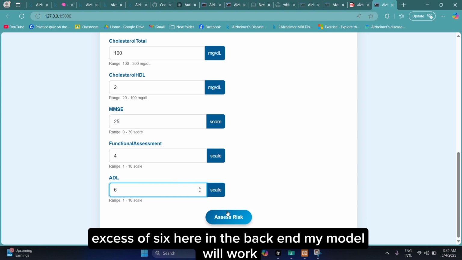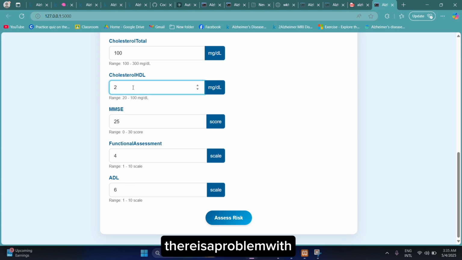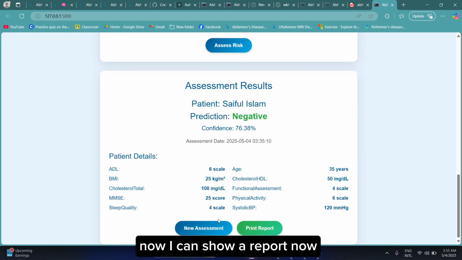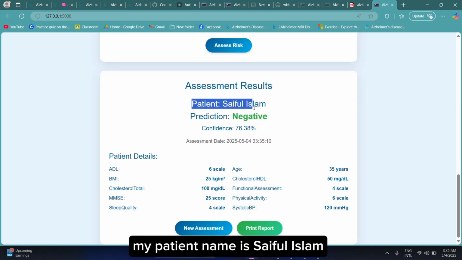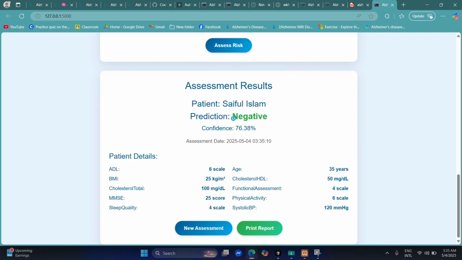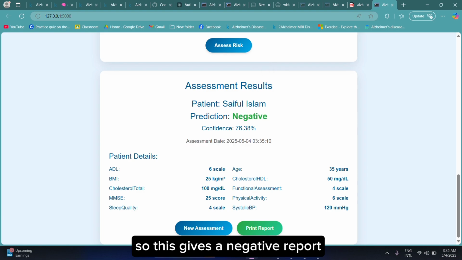In the backend, my model will work. Okay, there is a problem with the connection. Now I can show a report. My patient name is Saiful Islam, and my model predicts Saiful Islam doesn't have Alzheimer's, so this gives a negative report, and the confidence level is 76%.